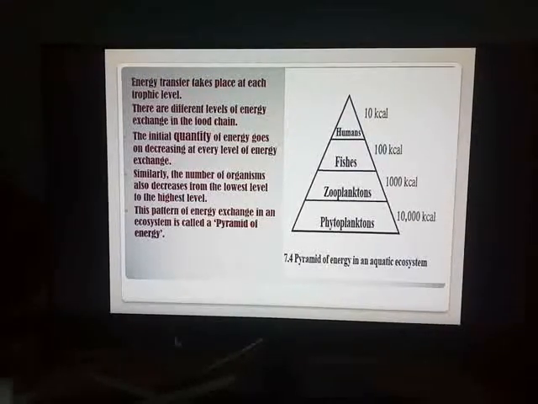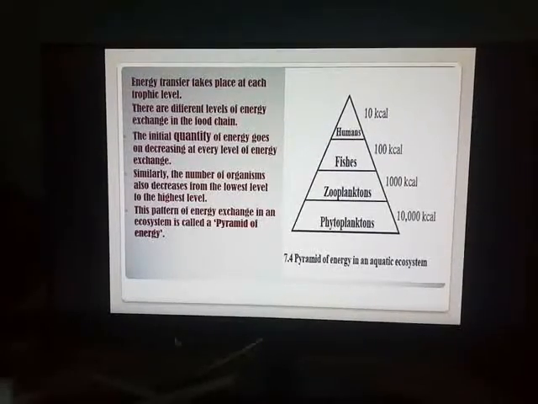You can go to Google and find different examples of energy pyramids. When this type of question is asked in the exam, write a short note on energy pyramid. You can take up an example of any ecosystem. Any example, you can show grass over here, you can show rabbit, then you can show a fox, and then you can show a tiger. Any example you can take, but the only criterion is that whatever energy you are showing in the transfer, that energy